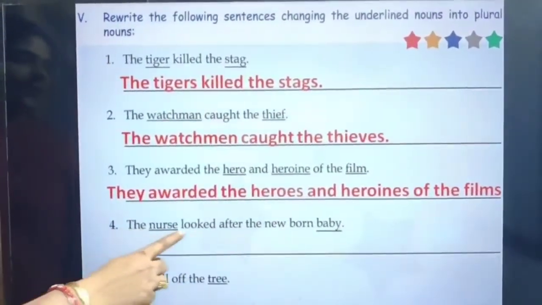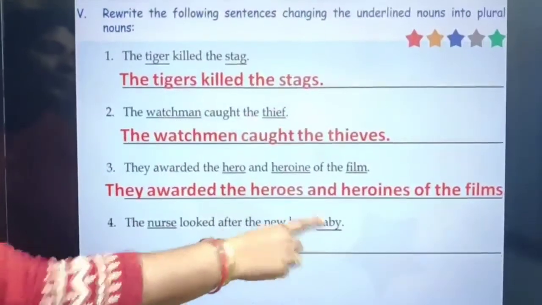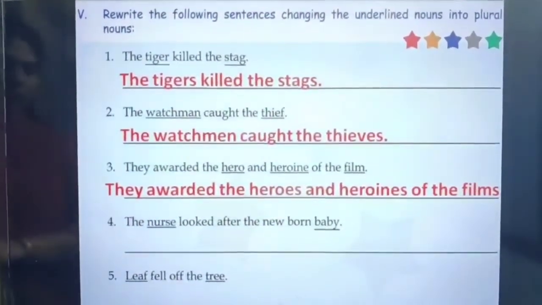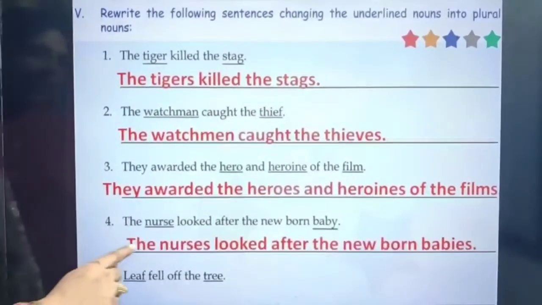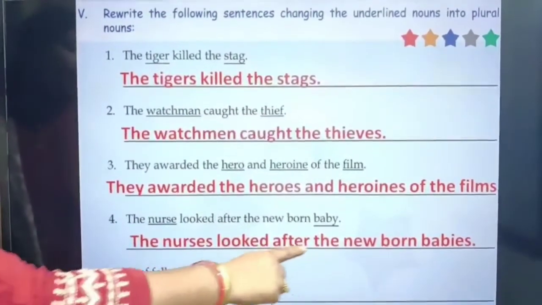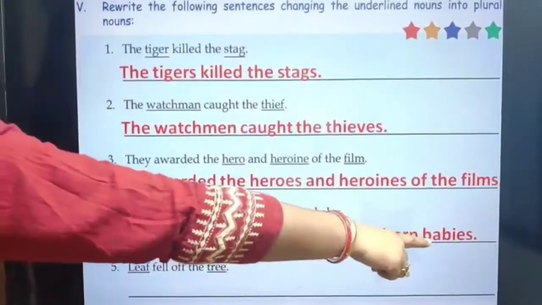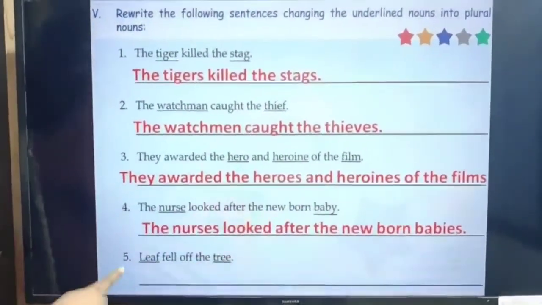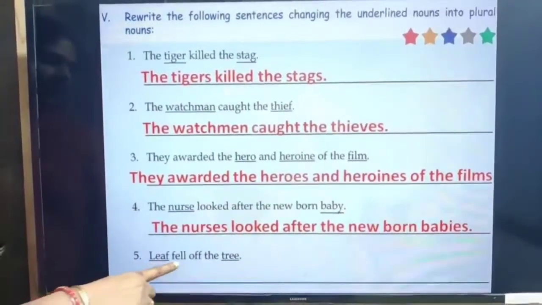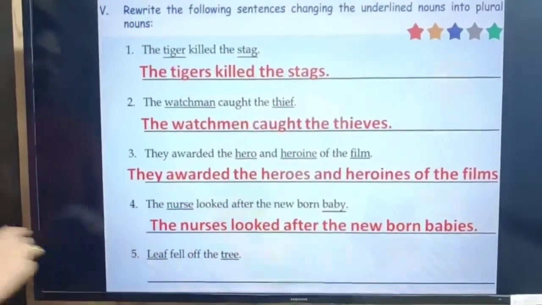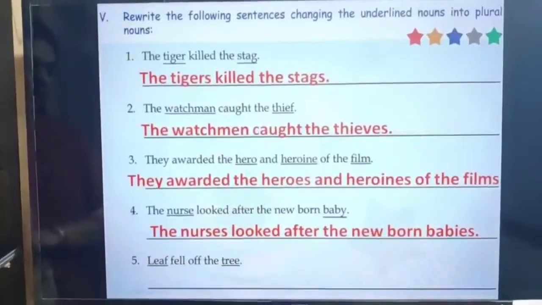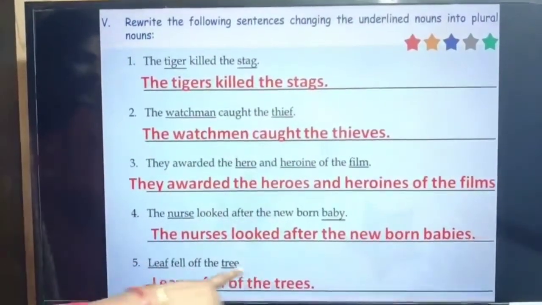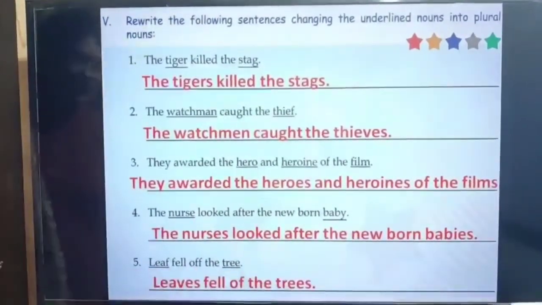Next, the nurse looked after the newborn baby. We have to write the plural form of nurse and baby. So what is the plural form here? The nurses looked after the newborn babies. The plural of nurse is nurses and baby is babies. Next is: leaf fell off the tree. What is the plural of leaf? We'll write here leaves. Leaves fell off the trees. The plural of tree is trees.